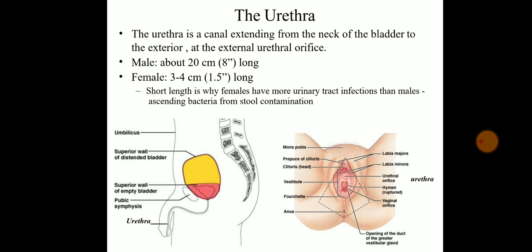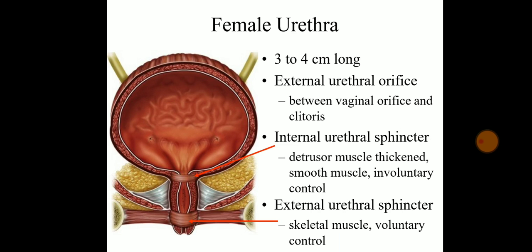Now in case of male, as we have seen in that diagram where I showed you the difference between male pelvis and female pelvis structure, where the bladder was situated, there was more place for the male. Bladder का length बहुत ज़्यादा था because of the structure, but in case of female it is not like that. The bladder is very close to the urethra, that's why urinary tract infection is more frequent in females than males.